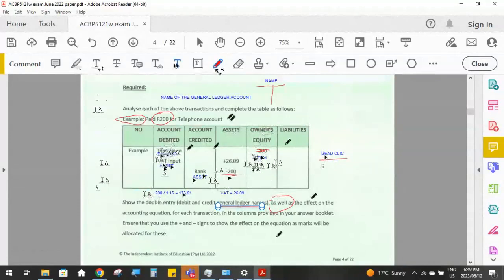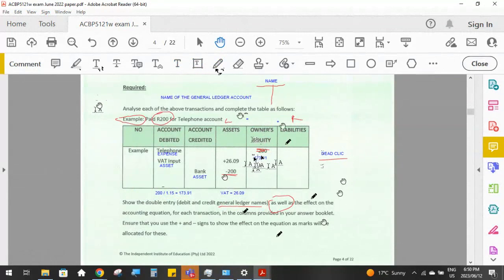So assets equals owner's equity plus liability. So assets is the left-hand side of our accounting equation, and owner's equity plus liabilities is the right-hand side of our accounting equation. So assets equals owner's equity plus liabilities. And after each transaction, that equation must still be true. So let's have a look at what did we do here.